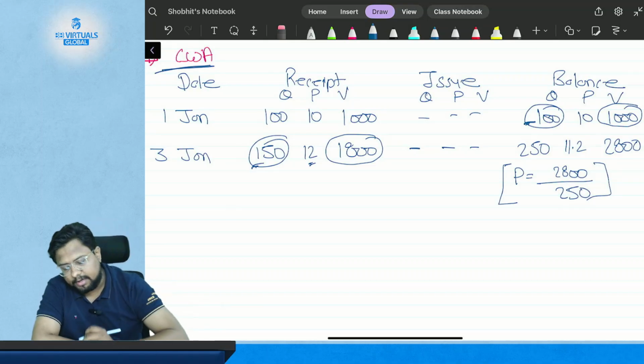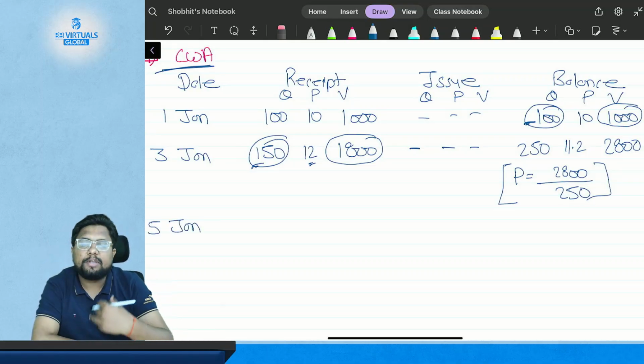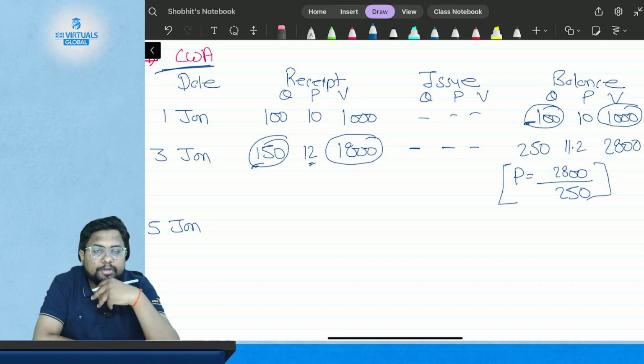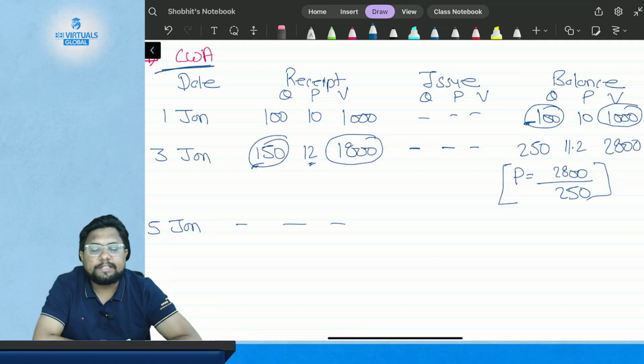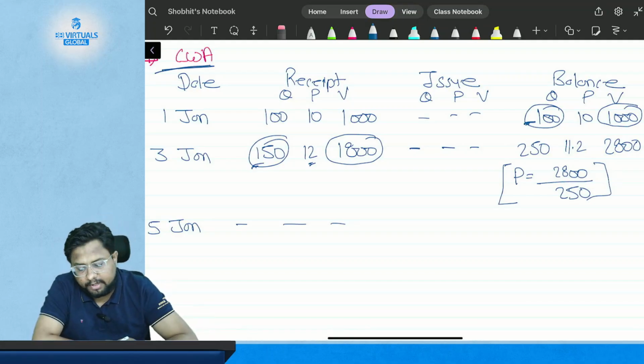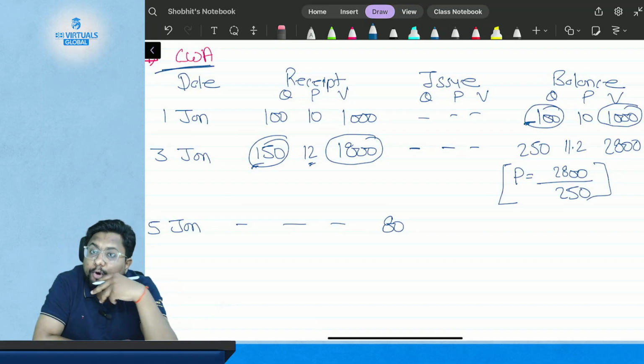Got it? Now suppose on 5th of January you are not receiving inventory, you are issuing inventory. There is no receipt. Suppose you need to issue 80 kgs of inventory. At what price are you going to issue it?